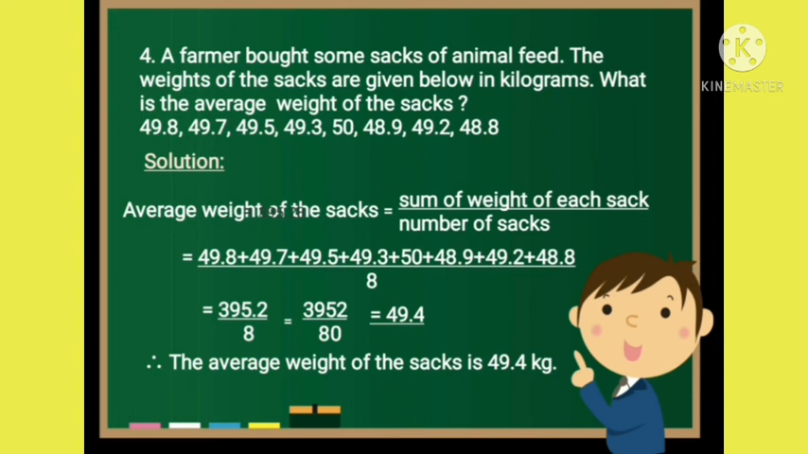Now, we have understood how to find an average. So, we are going to stop here and we will continue the remaining part in the next video. I hope you all have understood how to find the average and you are going to practice the same sums.